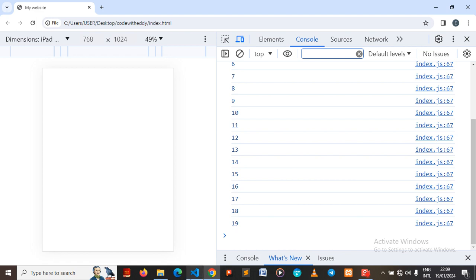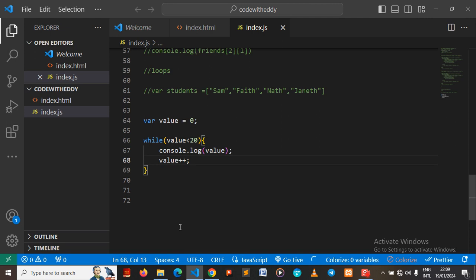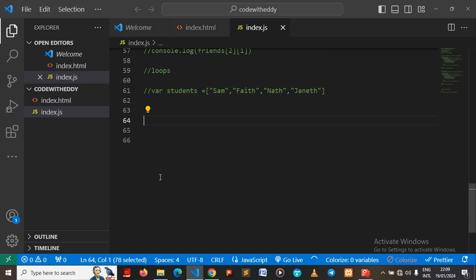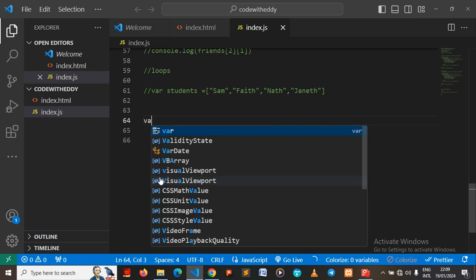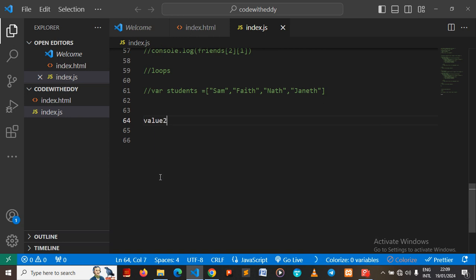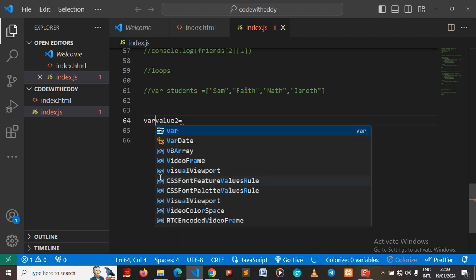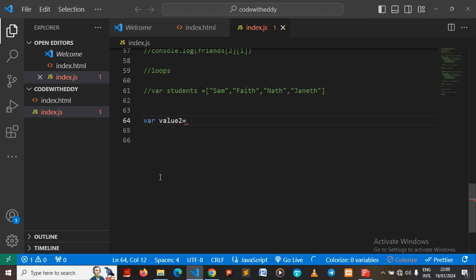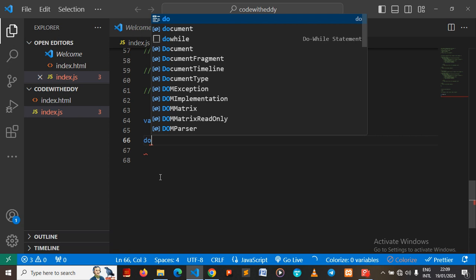Then the last one we want to look at is the do loop. The do loop is just like the while loop. Let's see how that particular one is. We can say something like, let's still use value. This time around we can say value2. There is a variable, value2, equals, let's say, 10. Let me give you a hint. So we do. This is how we write it.